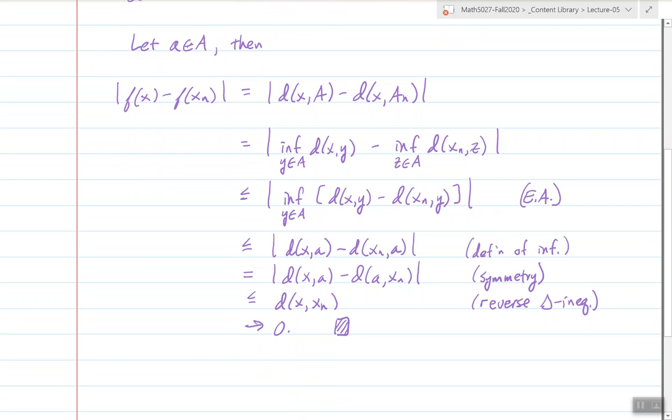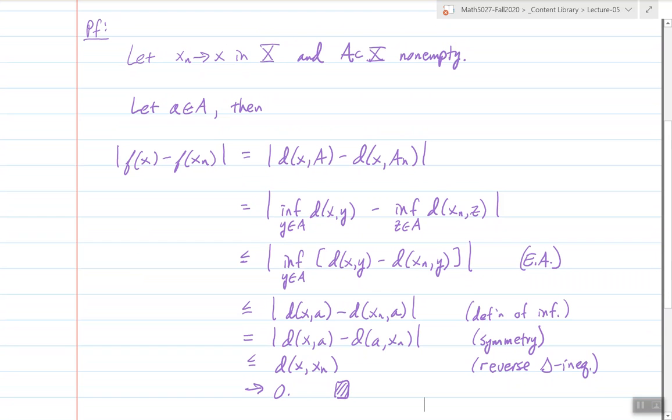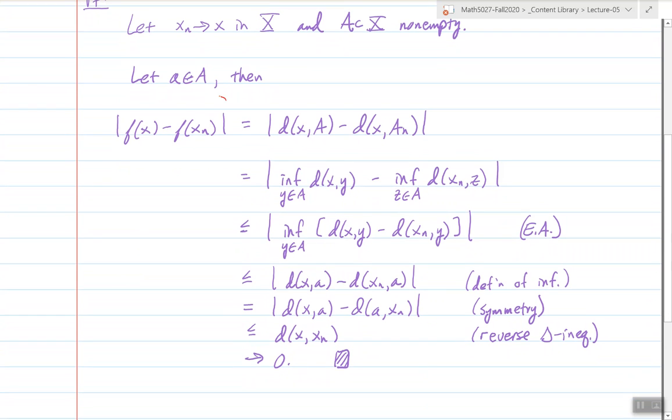That way I can exploit symmetry to get something in the form so I can use the reverse triangle inequality, which I said was a very useful inequality, I believe, in Lecture 2, the last page of Lecture 2. So I go through all of that to show that f of x_n converges to f of x. As soon as you show that the distance in the output metric space between f of x and f of x_n is going to 0, you're done. That's equivalent to showing convergence, based again on a problem from the Lecture 3 or Lecture 4 notes.